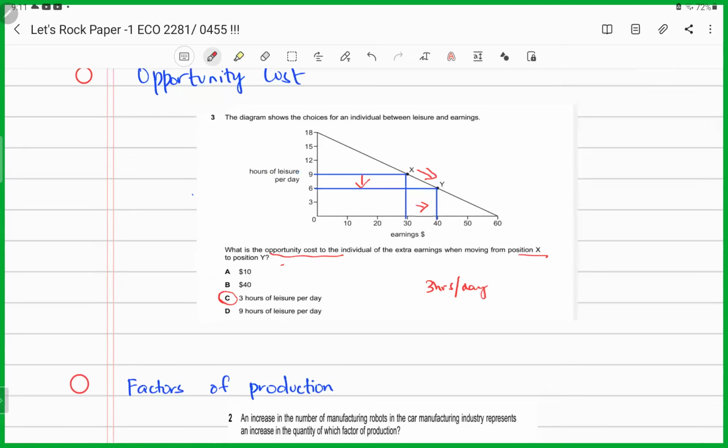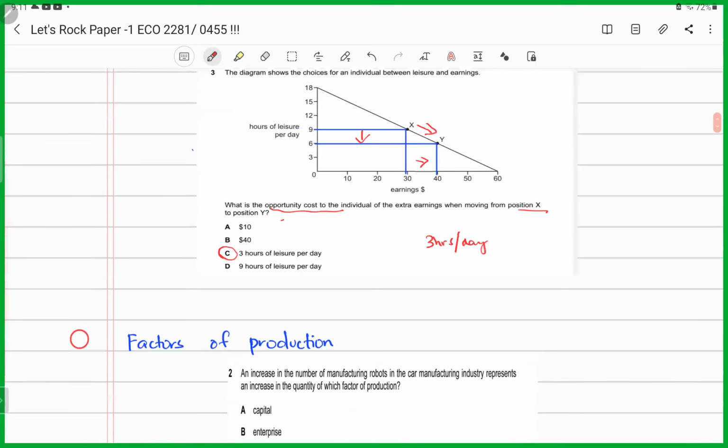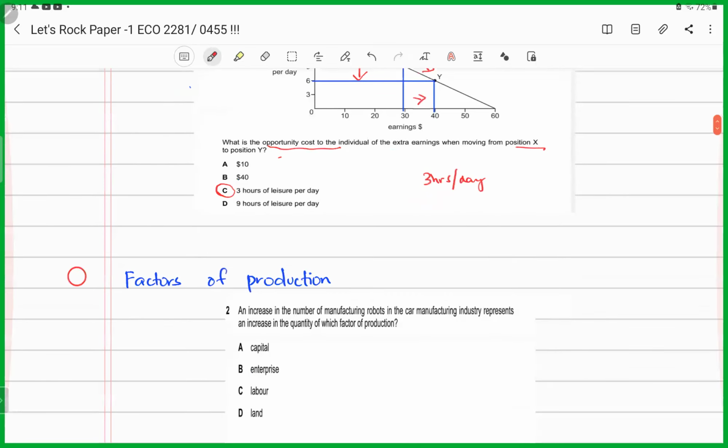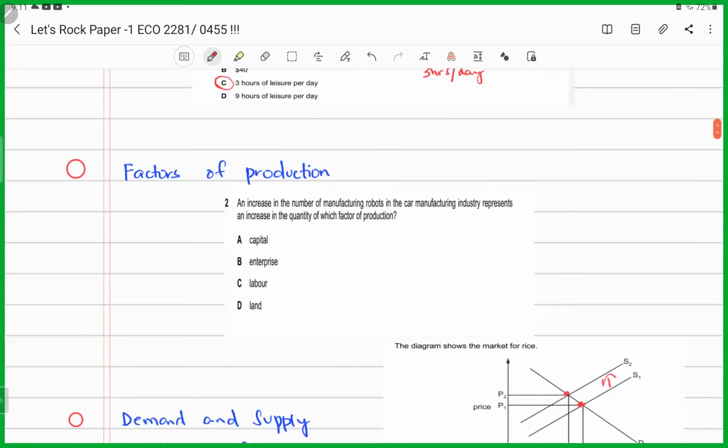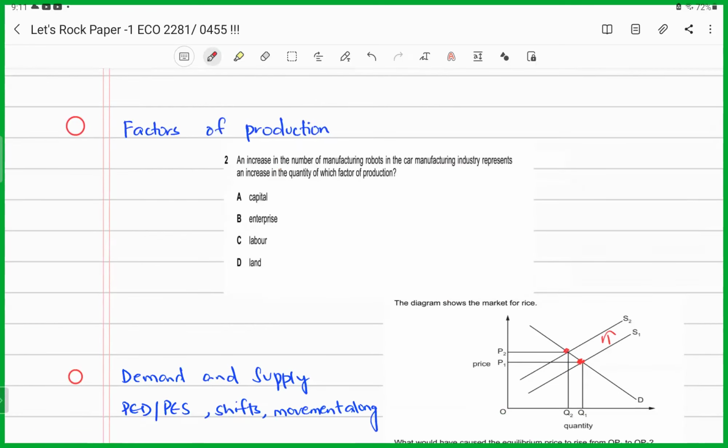Factors of production, again, a highly tested topic. Either they could give you an example of a factor of production and ask you to classify it under the appropriate heading, or they could ask you to produce a proper definition for that factor of production. In each case, be crystal clear about the concept of the factors of production and you'll be good to go. Now, in this scenario, they are saying that the factory is relying more on robots for its production process. So they're asking, which factor of production is this referring to? Is it an example of a capital?